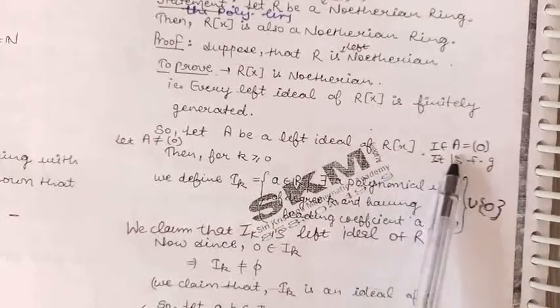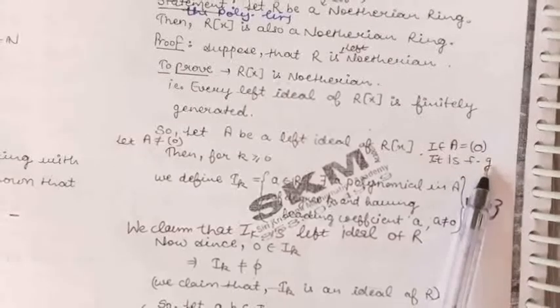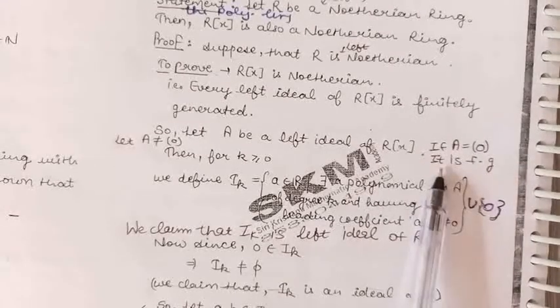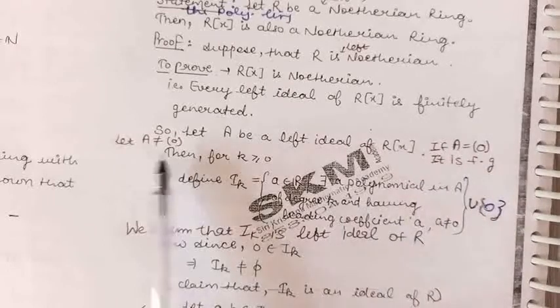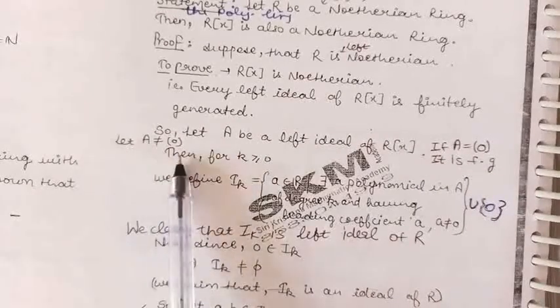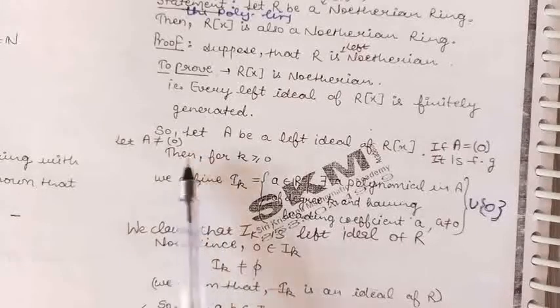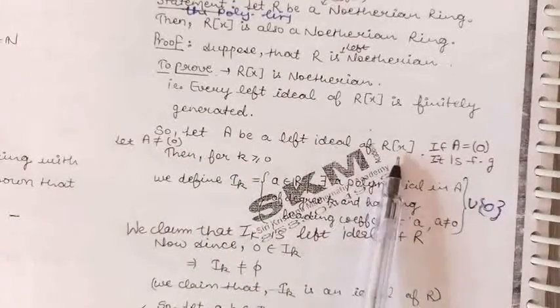Now, if this ideal is the zero ideal, then clearly it is finitely generated, so we have nothing to prove in this case. So let us take A to be a non-zero left ideal of this polynomial ring R[x].